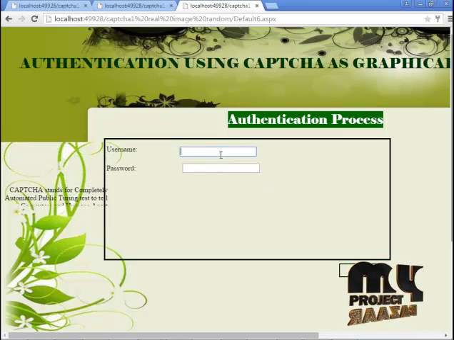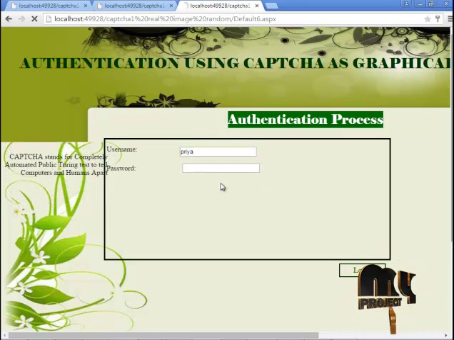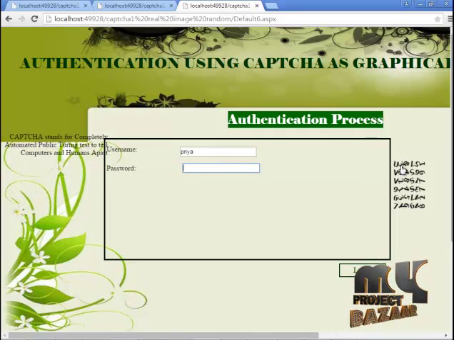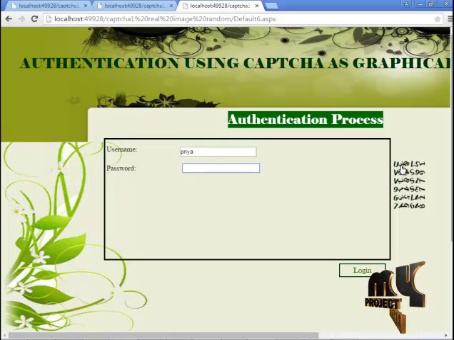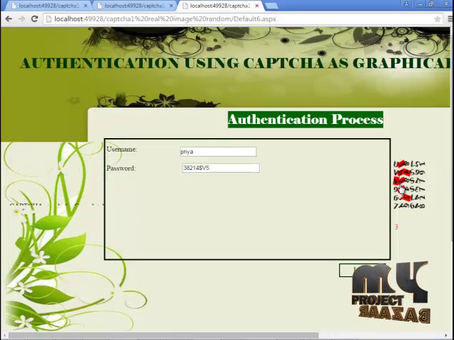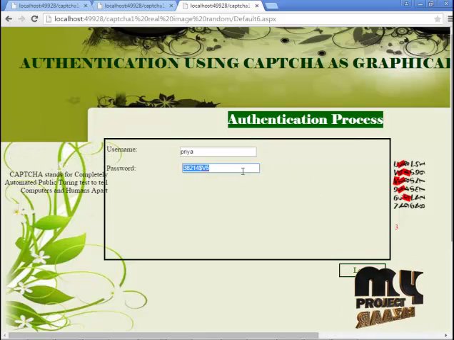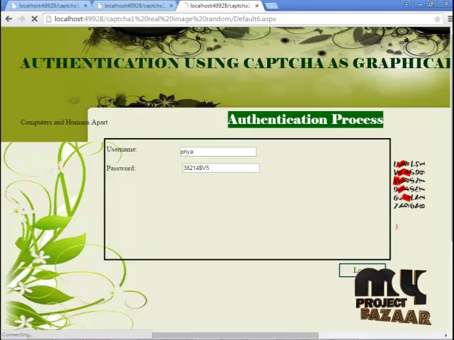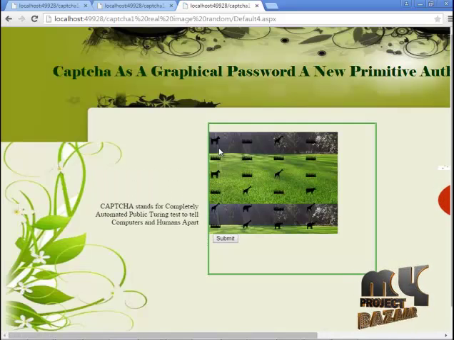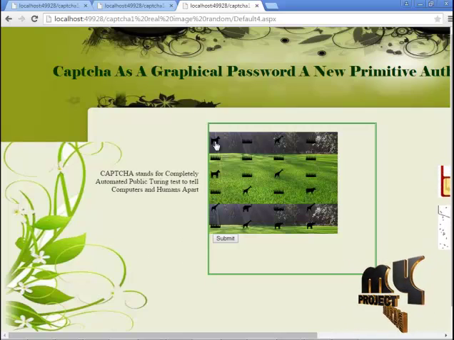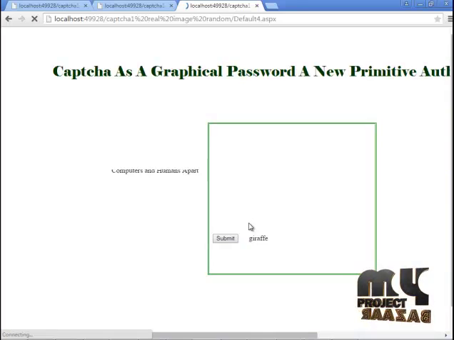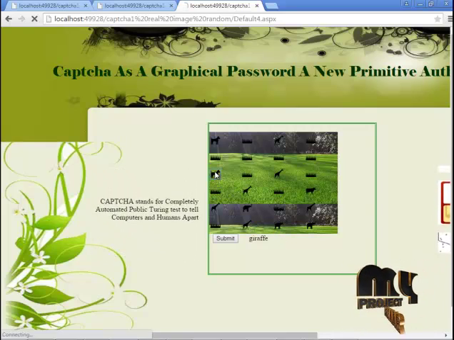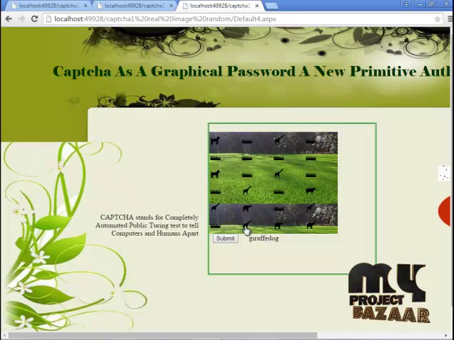Let's see how the text click images work. Enter the username and click the password as shown below. Enter the 8-digit password correctly. The user has to log in with their respective username and password. Go to the login button. You have logged in successfully. Now click on the new authentication process named image click. I am clicking the giraffe image, the dog image and again the giraffe image. Now my password is giraffe, dog and giraffe.